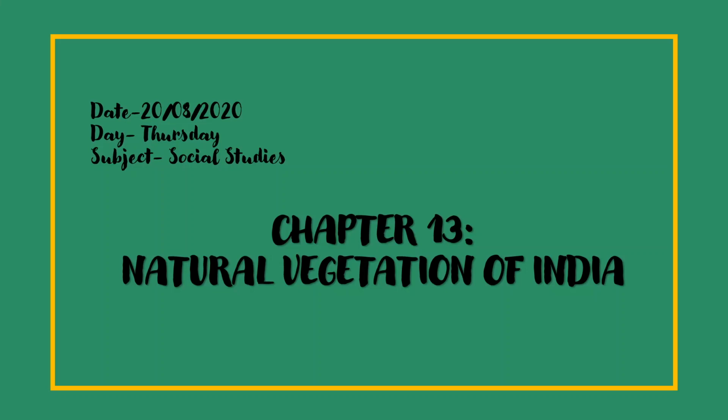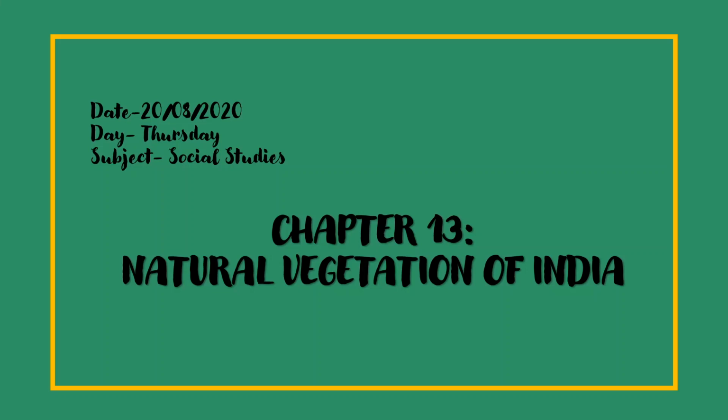So, as we look around at the natural vegetation of India, we see that diversity there also. Now, first the question arises: what do you mean by natural vegetation?